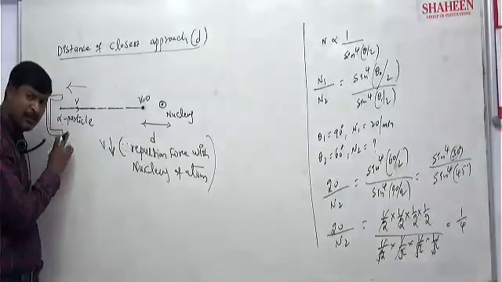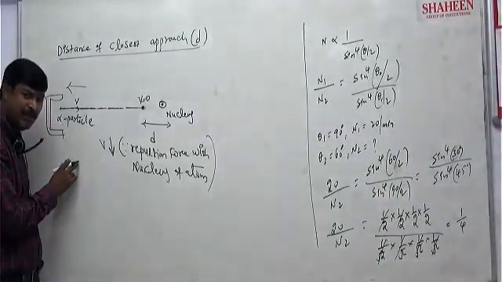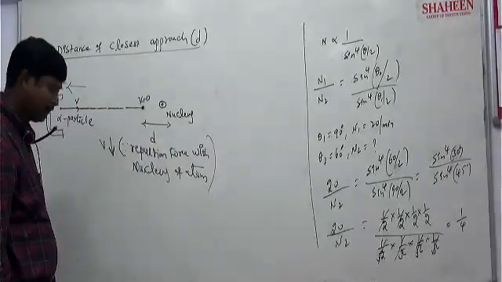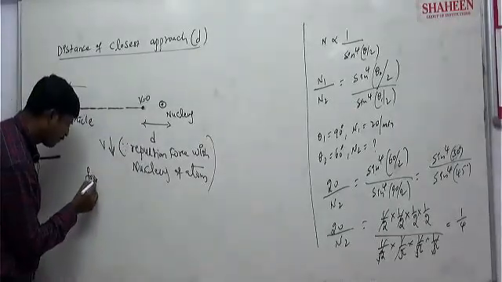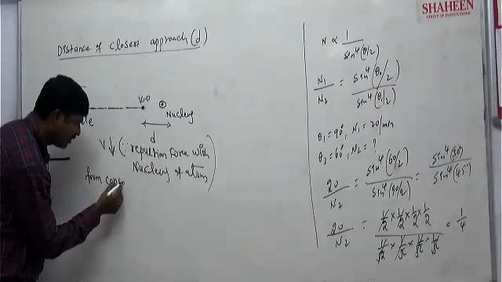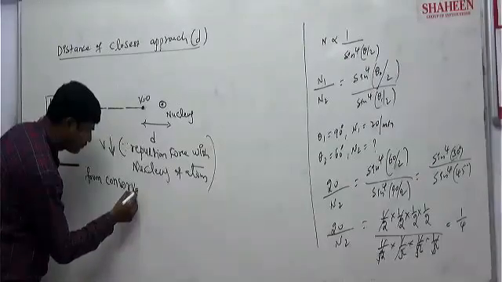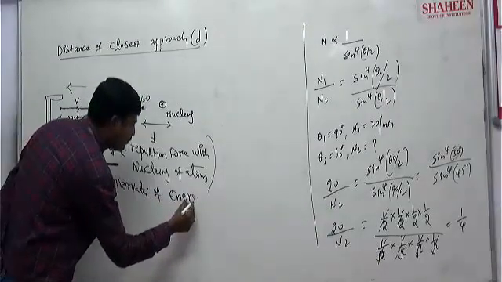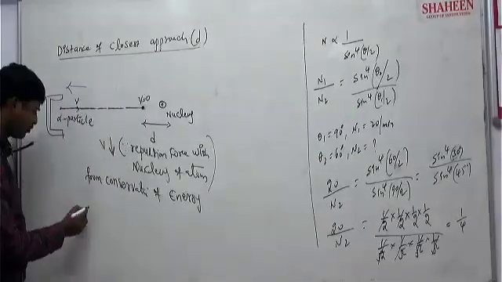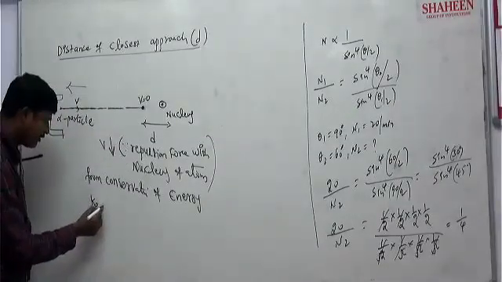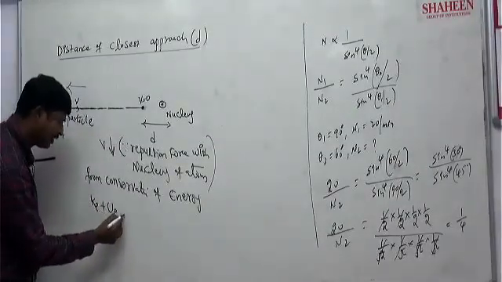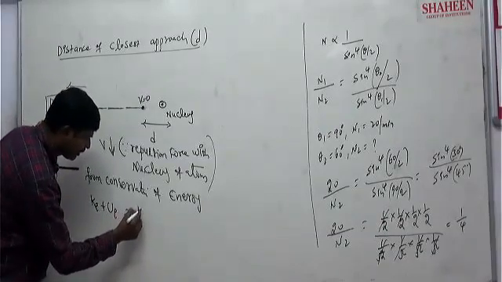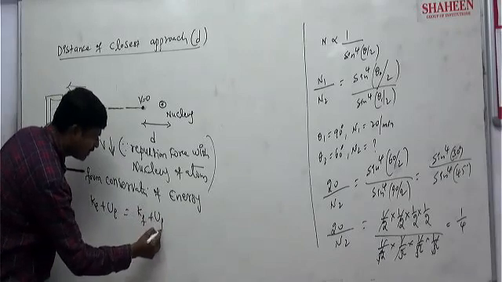For the system of alpha particle and nucleus, we apply conservation of energy. K initial plus U initial, kinetic energy initial plus potential energy initial, is equal to K final plus U final.